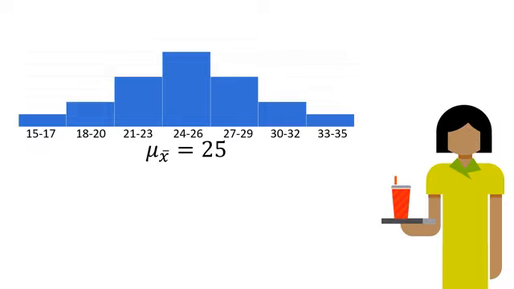So the real question is, how probable is it that for any random sample of 30, we'd get one with a mean of 33 or higher? And what level of probability am I willing to accept as being within the bounds of simple chance? So to conduct this as a fair test, we set up two hypotheses.